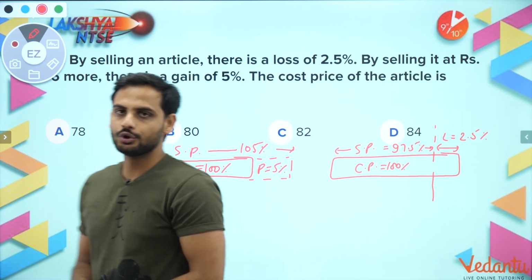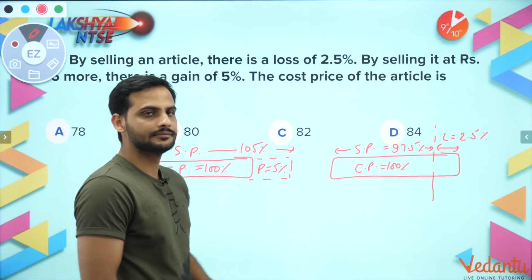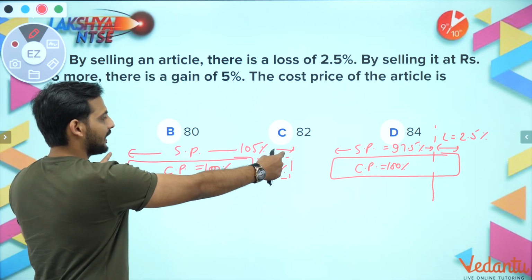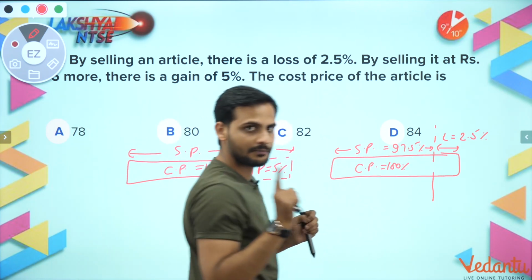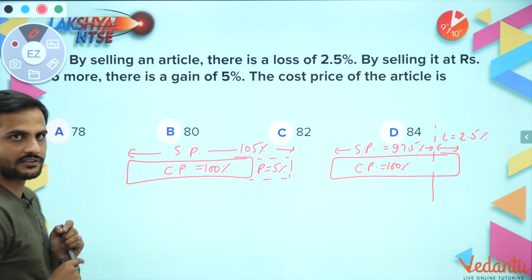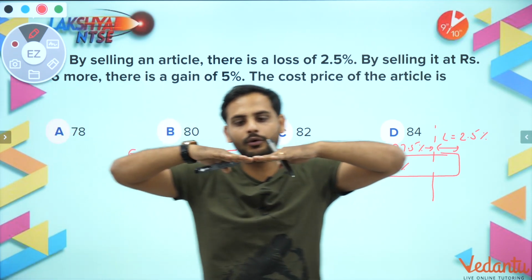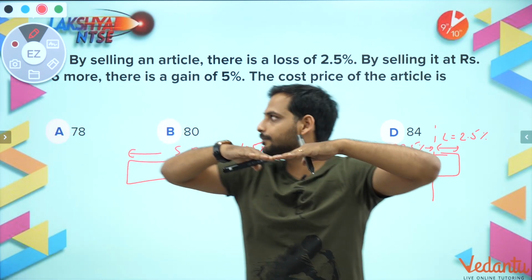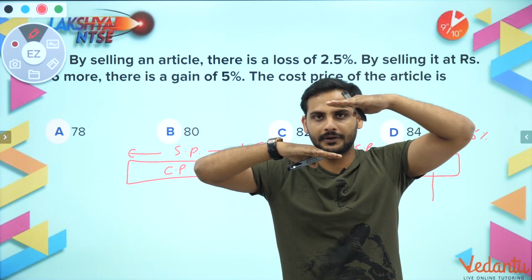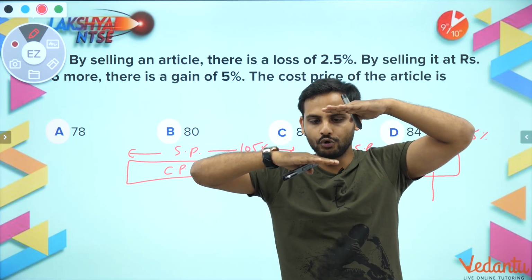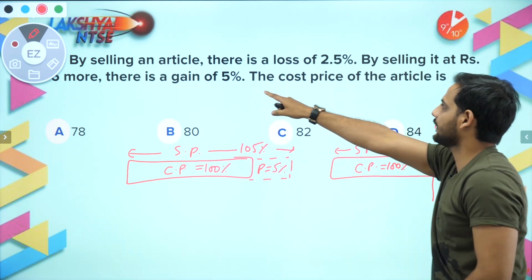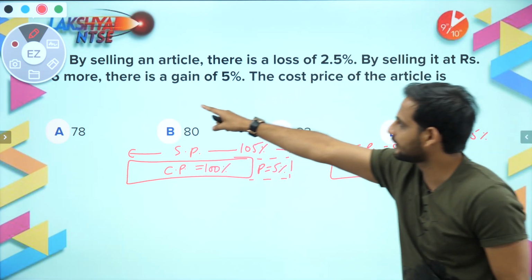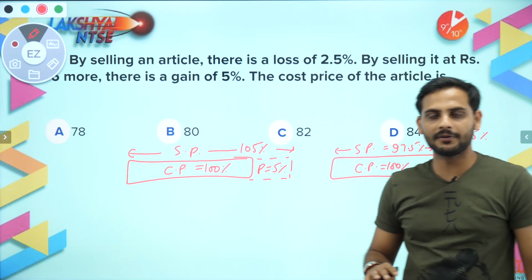So here you will see clearly that in this part the selling price is 105%, in this part the selling price is 97.5%, and 100% is fixed here.